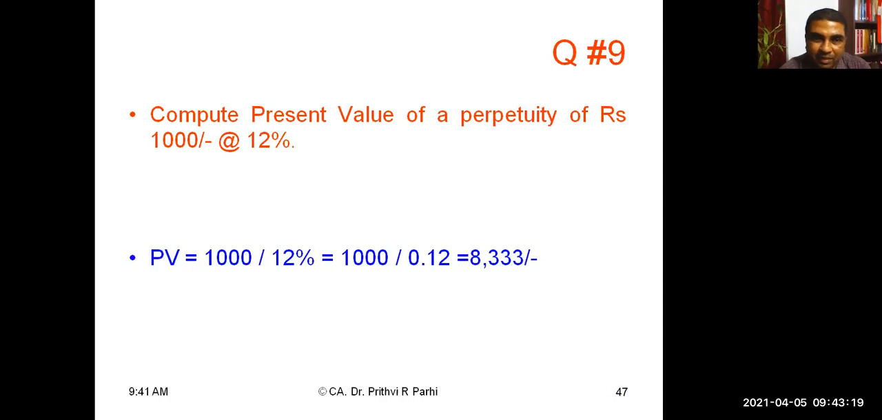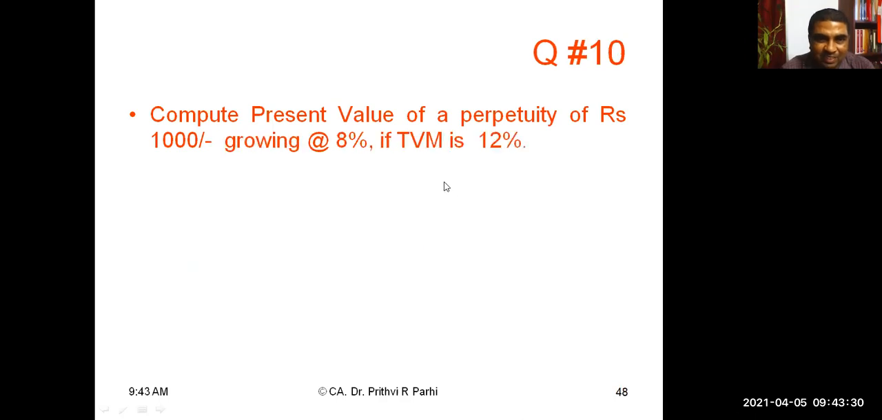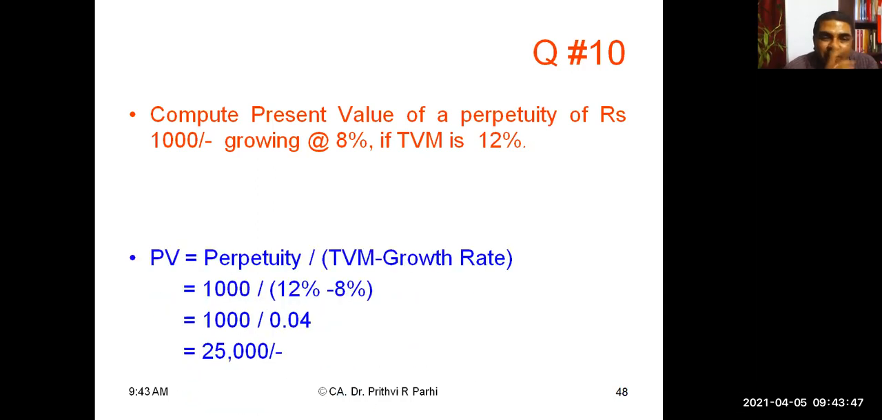This is because it is not a growing perpetuity. Had it been a growing perpetuity, then what will we do? Perpetuity divided by time value of money minus growth rate. Is it done? This is the next question. Please read this question. Compute the present value of a perpetuity of rupees 1000 growing at the rate of 8% if the time value of money is 12%. So here, perpetuity divided by time value of money minus growth rate. That is 1000 rupees divided by 12% minus 8%, that is 1000 rupees divided by 4%. You'll be getting 25,000.